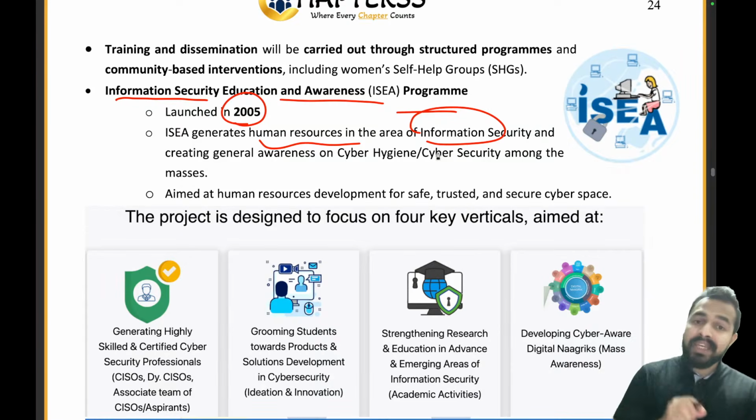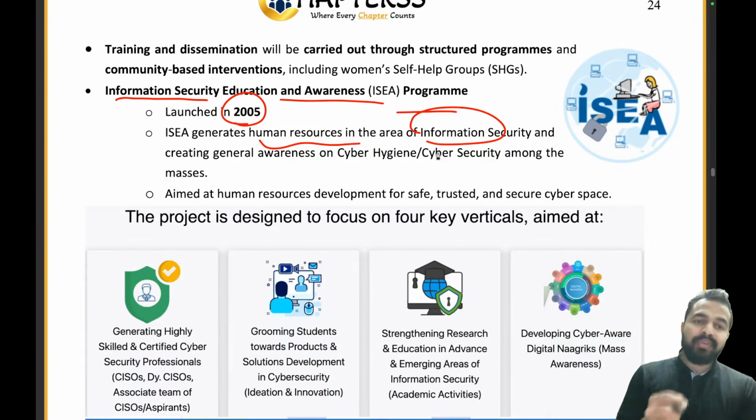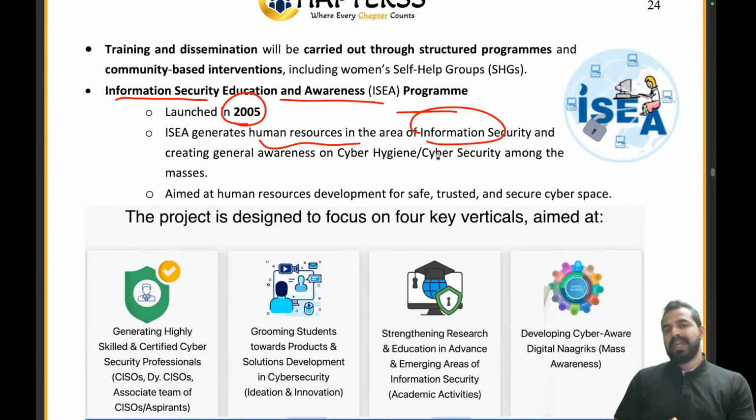Similarly, under the ISEA program, which was launched in 2005, we are basically targeting generating the human resources in the area of information security and creating general awareness on cyber hygiene, cyber security among the masses. Clear to everyone? Clear?